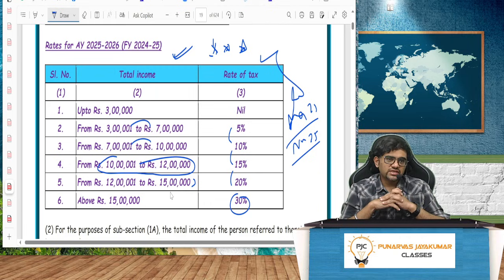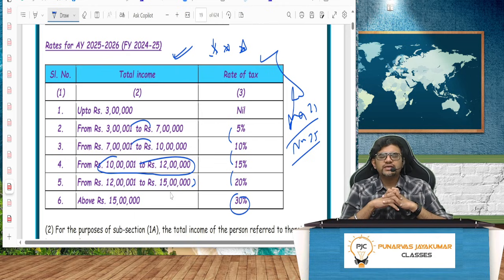But if certain things have changed, I will just let you know that this thing has changed, so that you will remember that this is very important for the exam, because the institute always gives those things which are about to change. Yes. So this is regarding what, guys? The rates for assessment year 25-26.